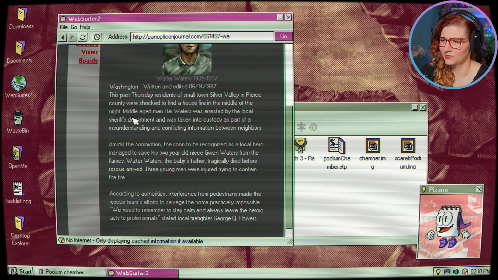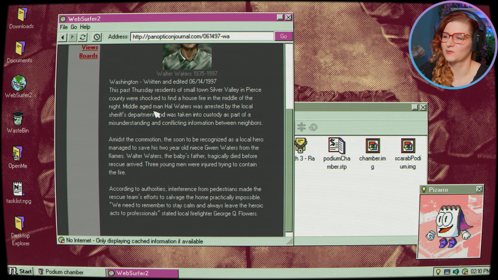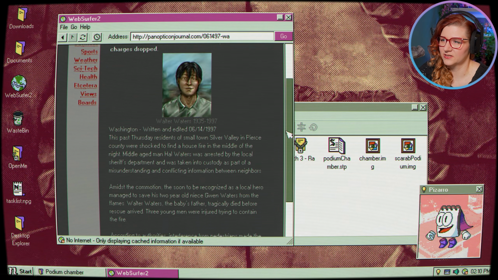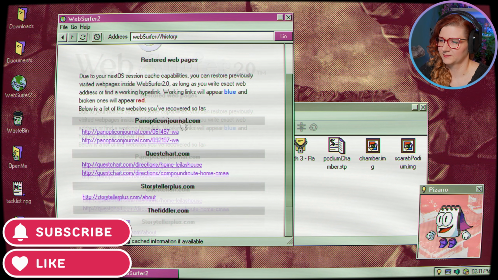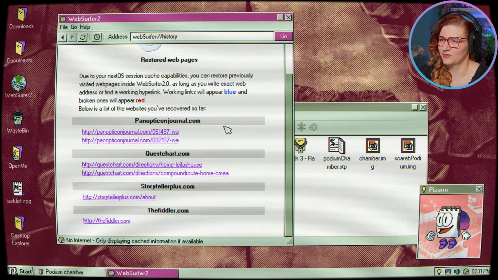So is this implying that our uncle first got arrested because they thought he set the fire, but then it actually turned out that he came in and saved us? Yes, what was the conflicting information and misunderstanding about? Why would anyone even accuse him in the first place? Suspicious, yeah, but that's all there is in the history. Why was he looking that up? We don't know when he was looking at that either, right?